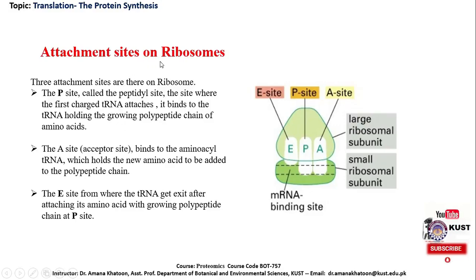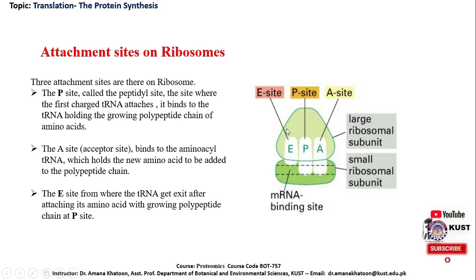Attachment sites on ribosomes. Now, dear students, this point is to be noted. It's a very important point that there are specific sites for the attachment of various molecules on the ribosome. For example, on the smaller subunit, we can see this is the site for the attachment of messenger RNA. At this site, messenger RNA gets attached to the ribosome.